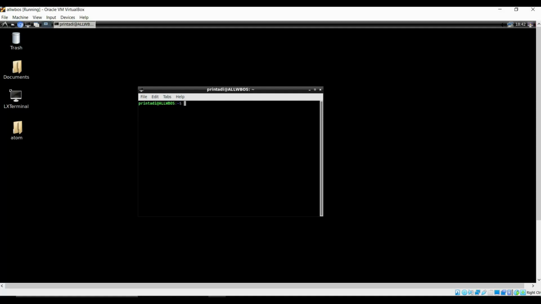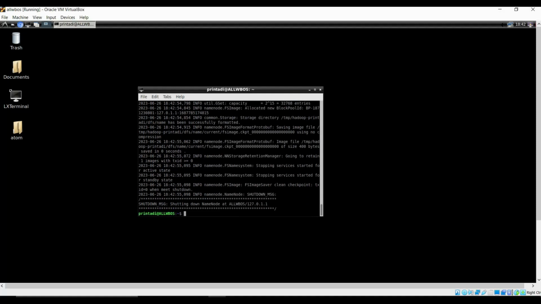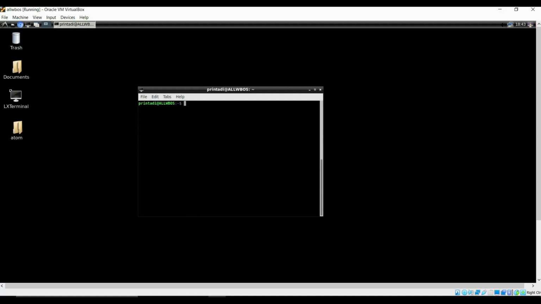So before getting started with Hadoop, we first need to format the name node. So the command is hadoop namenode -format. So the entire name node has been formatted. Just type clear to clear the window, and let's start our Hadoop system.